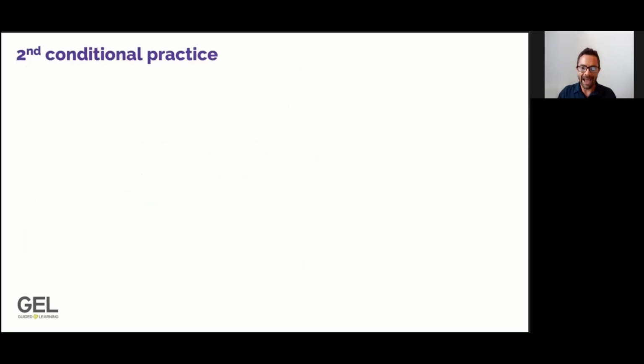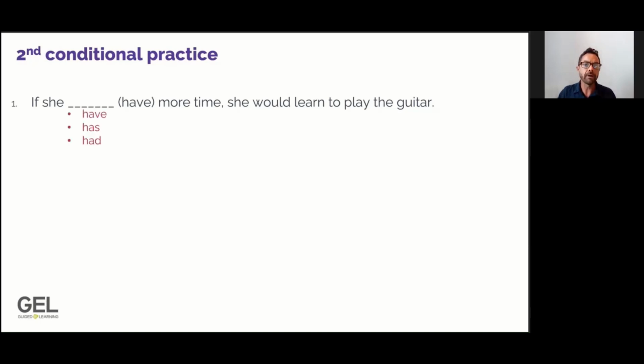Let's do a little bit of practice with what we have learned so far about second conditional sentences. Let's look at the first sentence that we're going to be working with. We are looking in this sentence at the if clause, and we need to use the word have with the correct form. Let's look at our three options. I'd like you to look at the next question below the video, and I'd like you to choose the correct option to complete this sentence. So the correct choice here is had.